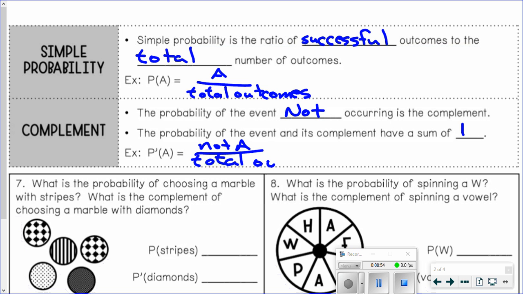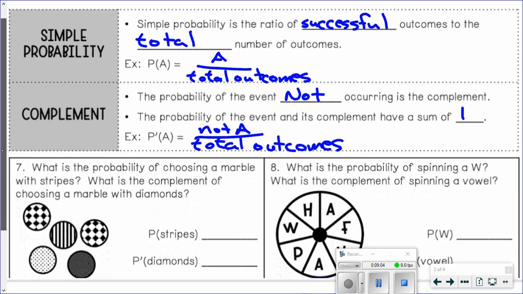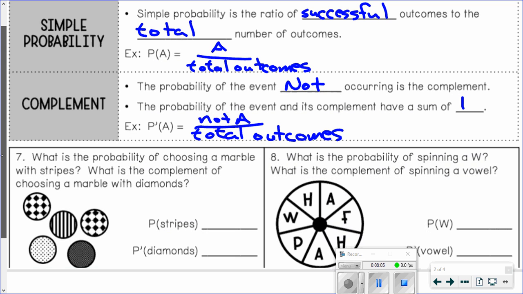And this all sounds a little confusing. I get it. I'm sitting here struggling with how to explain this to you. But as we do examples, I think this will become a lot more clear. Okay, so just stick with this and wait for the examples, and I think you'll understand.